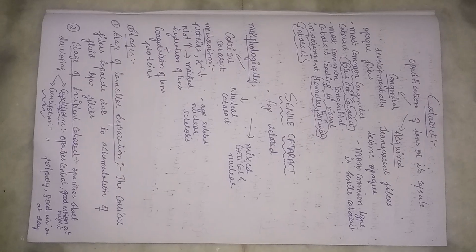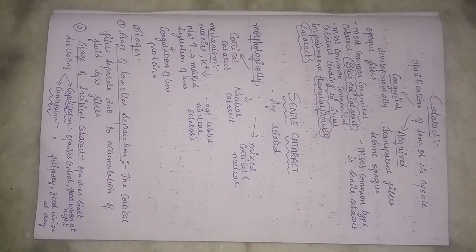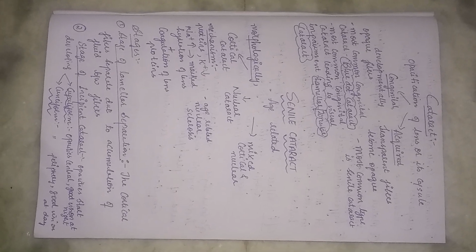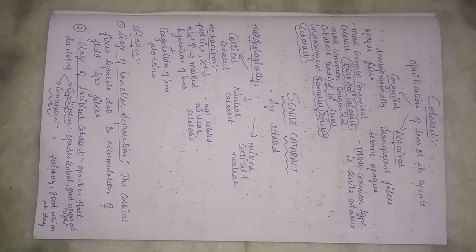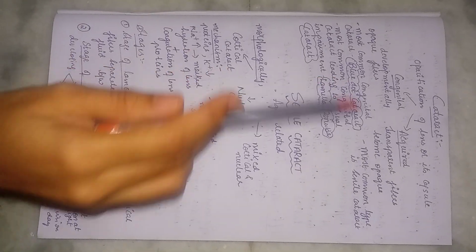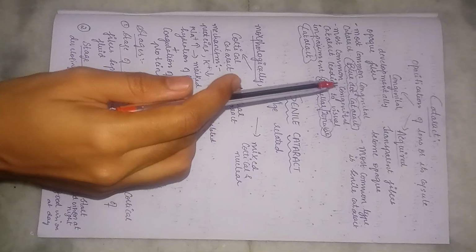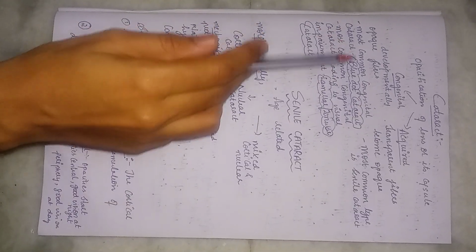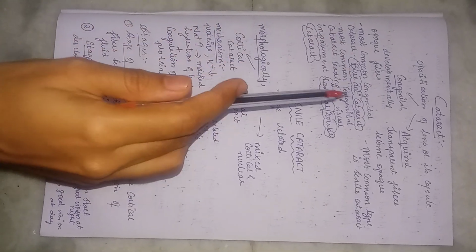Hello everyone. In this video, I am going to discuss cataract. So, what is cataract? Cataract means opacification of the lens or its capsule. Now, there are two kinds of cataract: congenital cataract and acquired cataract. Congenital cataract is where, developmentally, the fibers are opaque, and the most common congenital cataract is blue dot cataract.